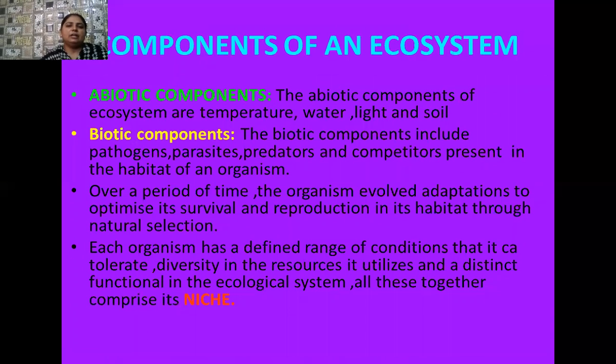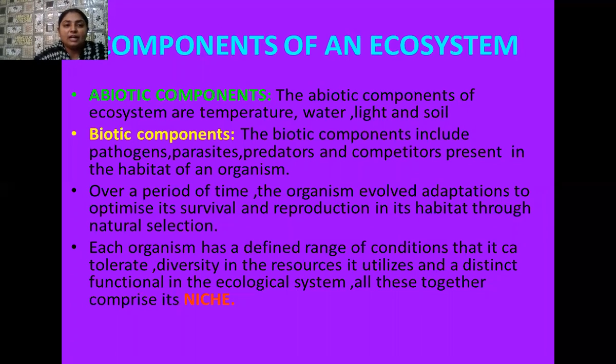Students, now the components of an ecosystem. The abiotic components, as I have already discussed, are broadly of four types: temperature, water, light, and soil. The biotic components include pathogens. These are living organisms which generally cause diseases in plants as well as animals. Then we have parasites.